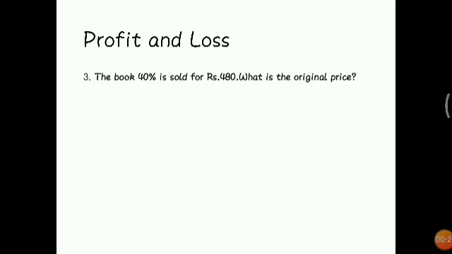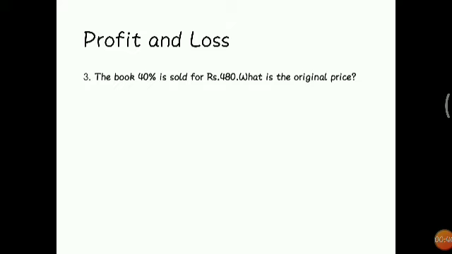And the third question, it is the simplest question I have ever seen. A book is sold at a 40% discount for rupees 480. What is the original price? It is a simple question. We have two ways of answering this question. The first way is with the formula, and the second way is the normal calculation.